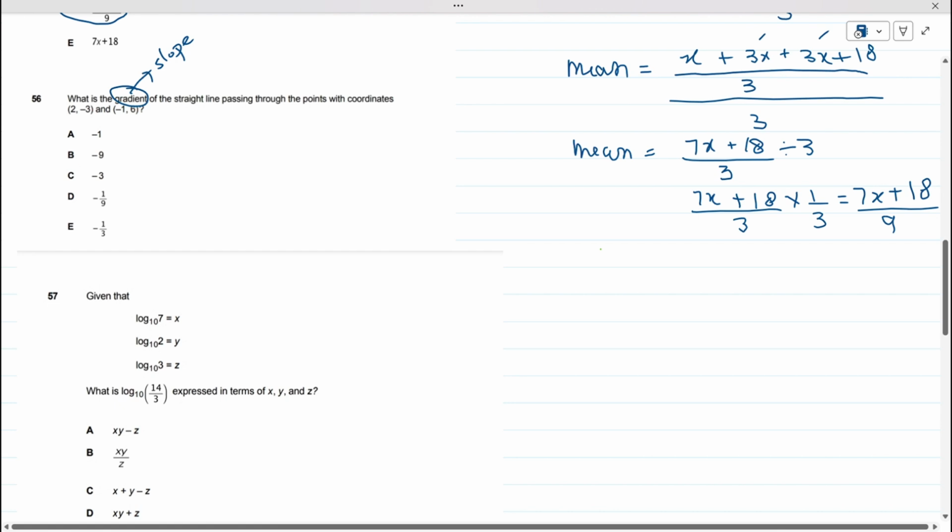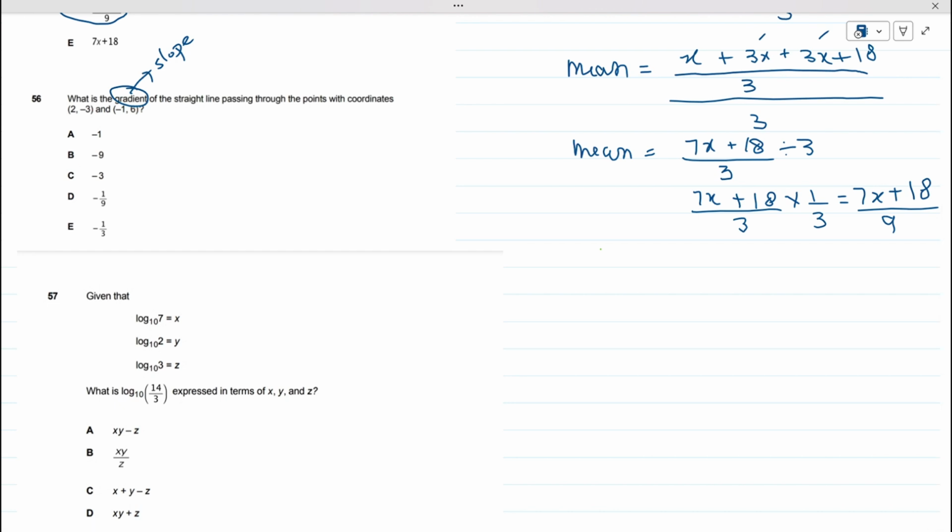Now see, for finding the slope, if we are given the standard equation, which is y equals mx plus c, from here we can identify what our slope is. The slope, this gradient, is m. But here we are not given an equation of a straight line, but we are given coordinate points. We are given x1, y1, and x2, y2, and now they are asking us to find the slope.